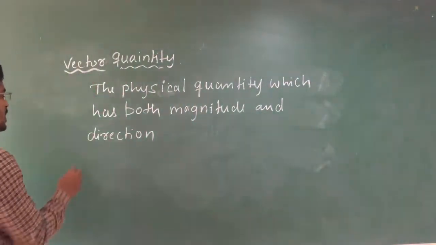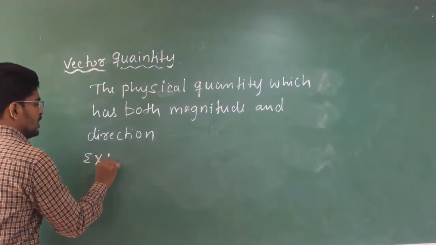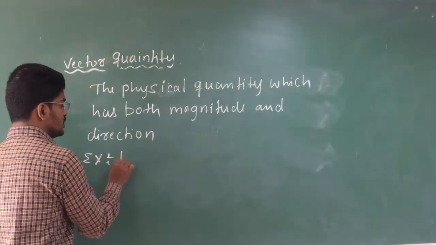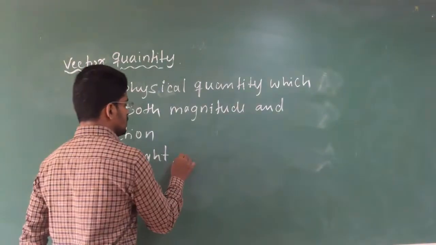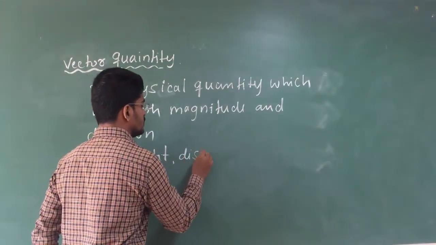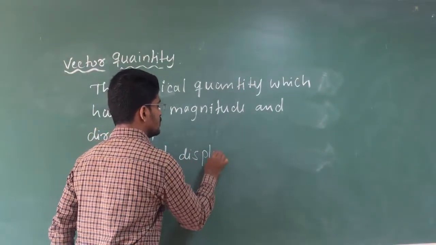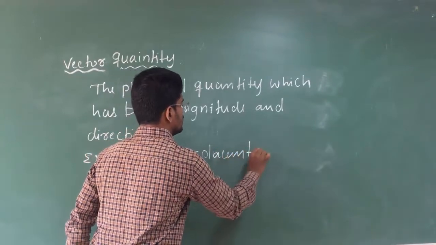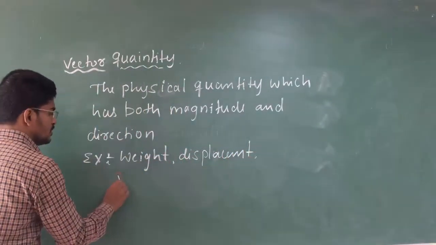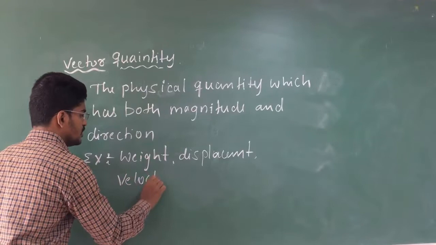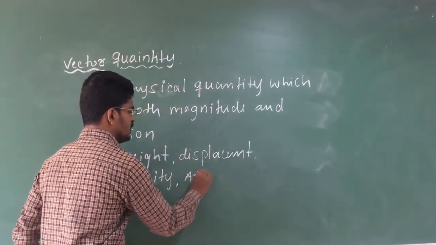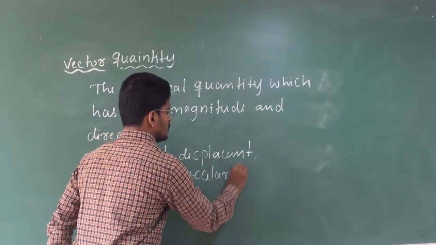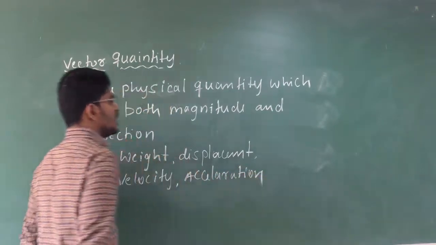For example, see here, I can take weight of you, weight, displacement, velocity, acceleration, and so on.